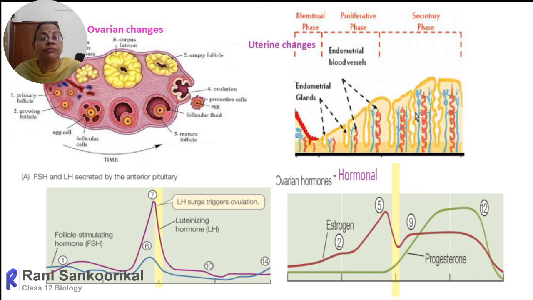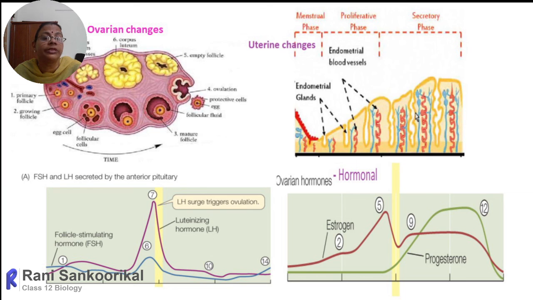Here on the right side, we have marked the changes that occur in the uterine lining. At the beginning of the cycle, the endometrial layer is peeling out along with the blood discharge, and that is called menstruation. Then from the 6th day onwards, there is gradual proliferation of the endometrial layer, along with the blood vessels and the glandular secretion. It will continue till the 28th day. And if pregnancy takes place, it will continue throughout, with more and more proliferation.